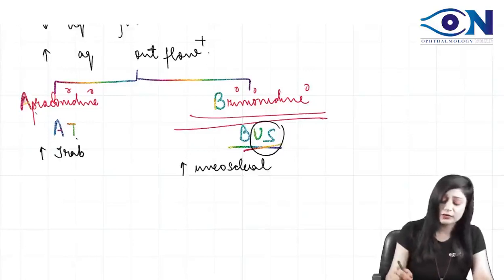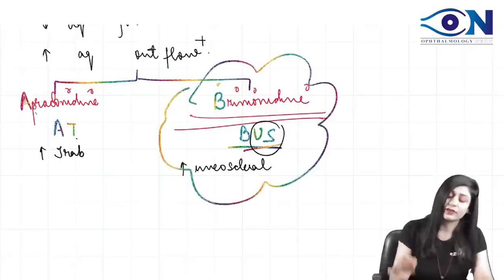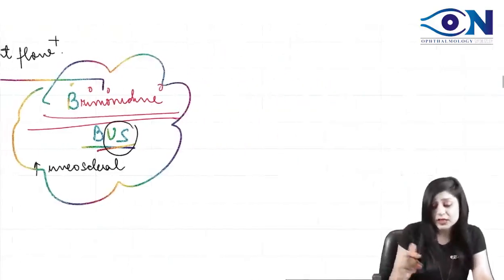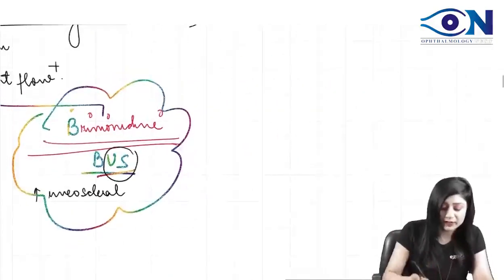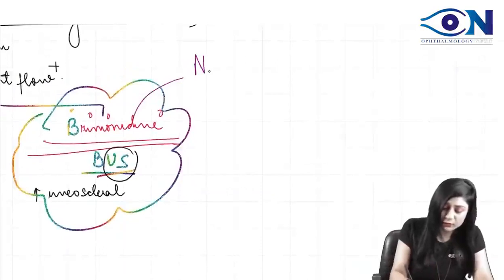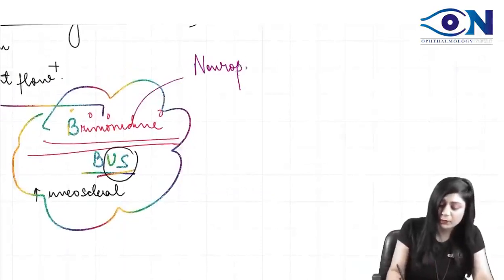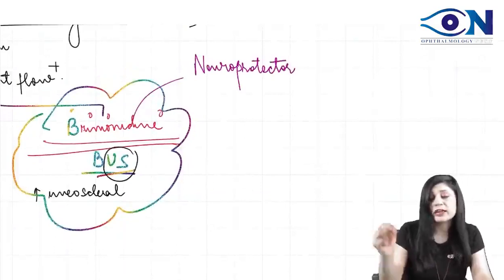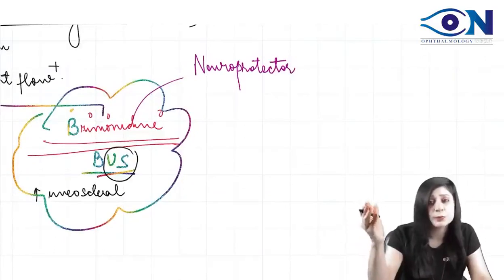And don't miss anything about this brimonidine. Very, very important. Brimonidine is useful as a neuroprotector drug. It is the only anti-glaucoma drug which gives you neuroprotection.